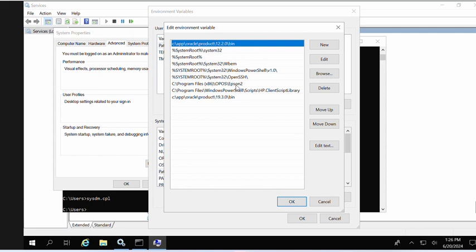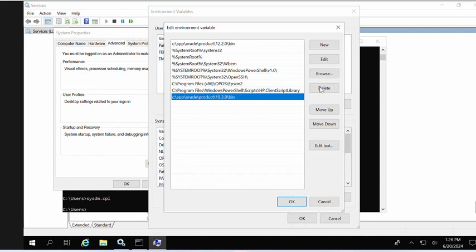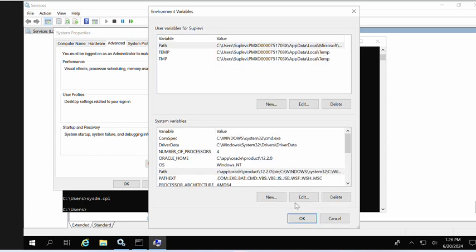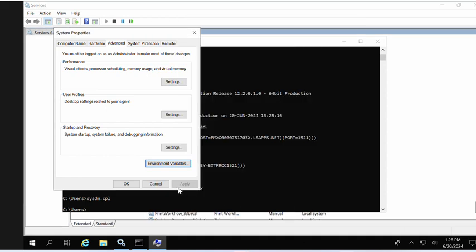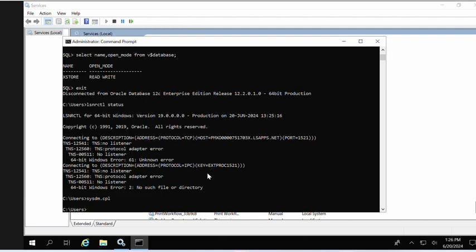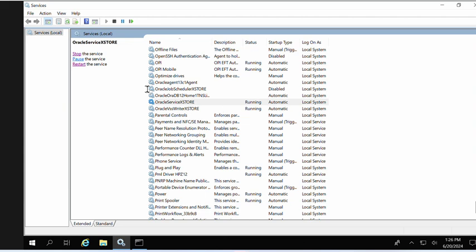Currently I can see 12c as well as 19c both are there, so I'll just remove the 19c completely from here, and then I will restart my services now. Hopefully after that the listener should work.